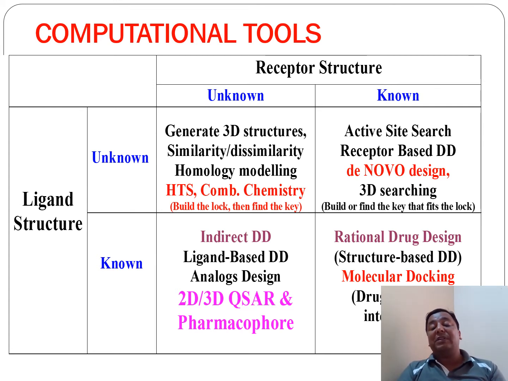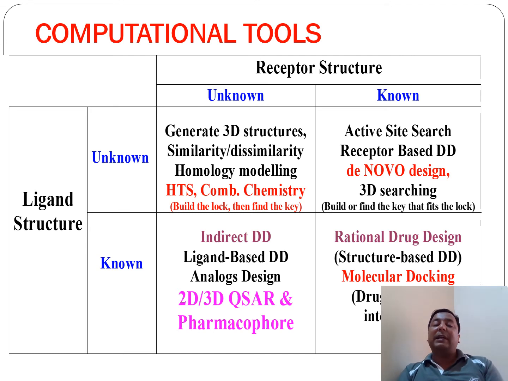Plenty of approaches generate 3D structures, like homology modeling, ab initio approaches, docking and threading methods, high throughput screening methods, combinatorial library approaches, and chemical library approaches where we identify the target molecules.